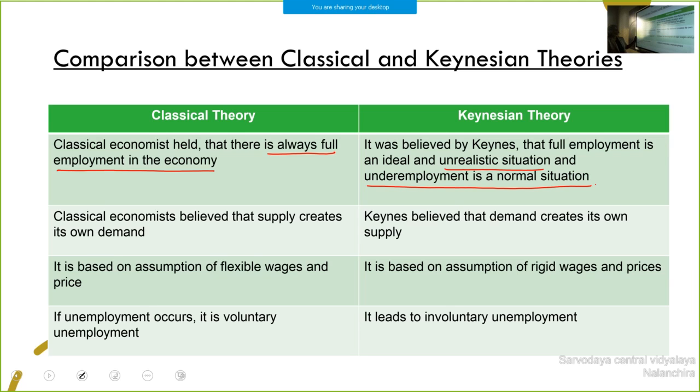Second point, classical economists believe that supply creates its own demand. Production is equal to consumption, or demand for labor is equal to supply of labor. Keynes believed that demand creates its own supply. Third point, it is based on the assumption of flexible wages and prices. At any time wages can rise or fall. Here, it is rigid wages and prices.